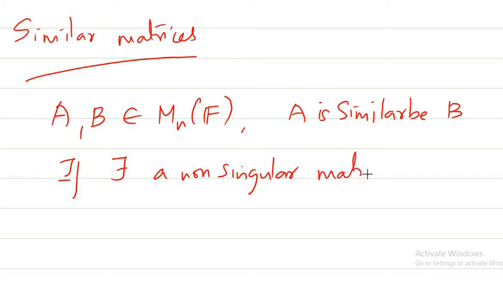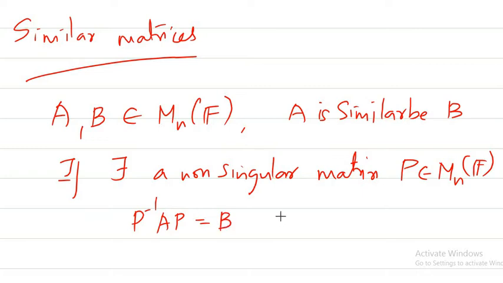So keep it in mind, it should be a non-singular matrix P from Mn of F such that P inverse AP is equal to B, or we can say P inverse BP is equal to A.